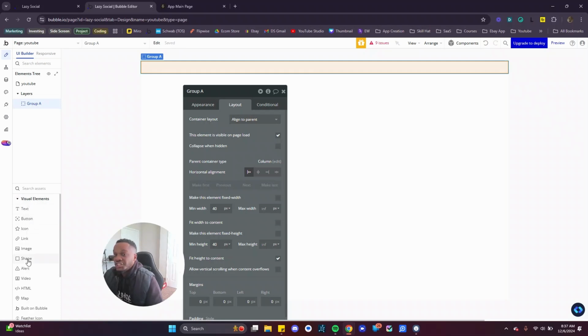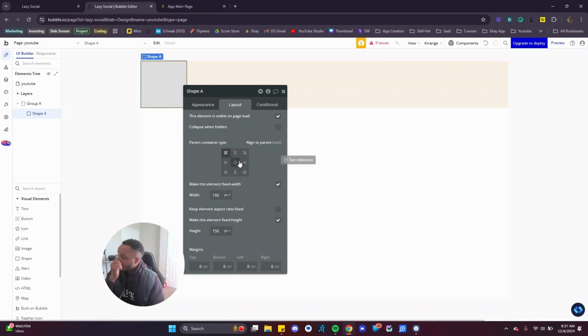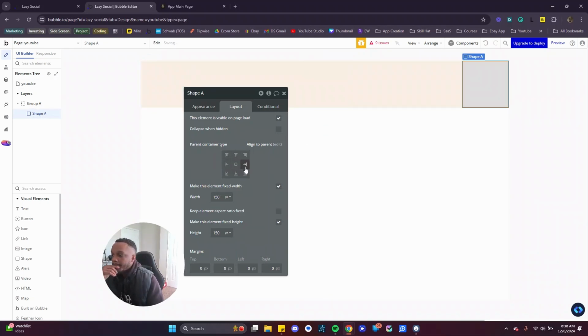We're gonna grab a shape. We're gonna put it into there. So Align to Parent gives you this option right here. It's called a parent container type. Sorry, parent container type is Align to Parent. This allows you to align where to put this shape at. As you can see, it's moving around.